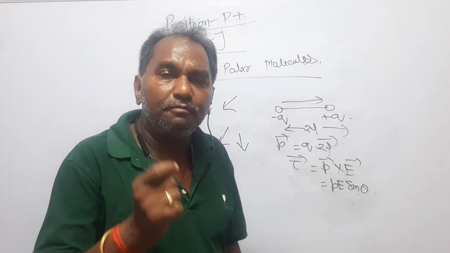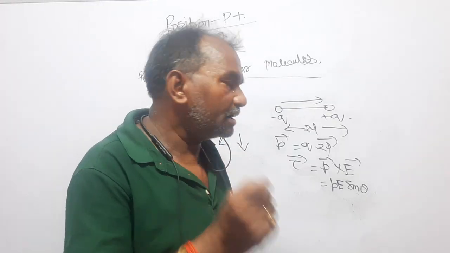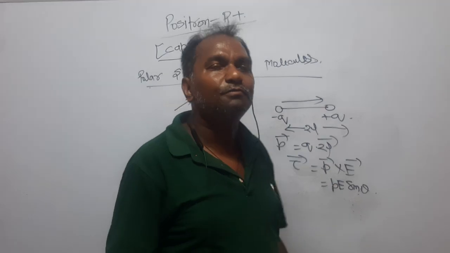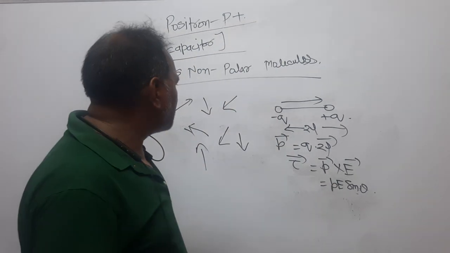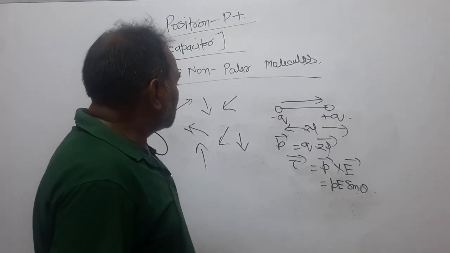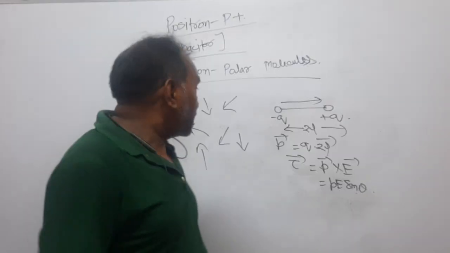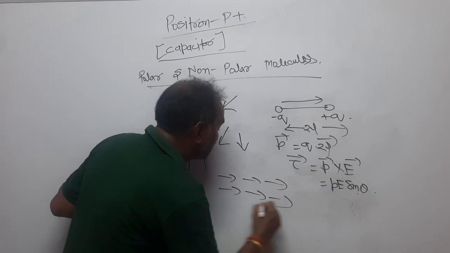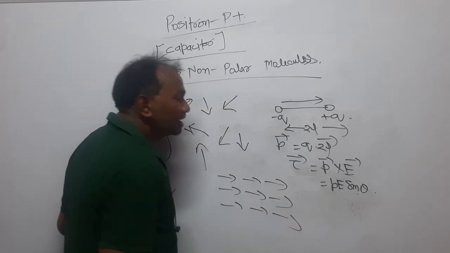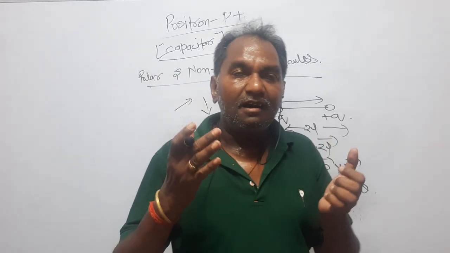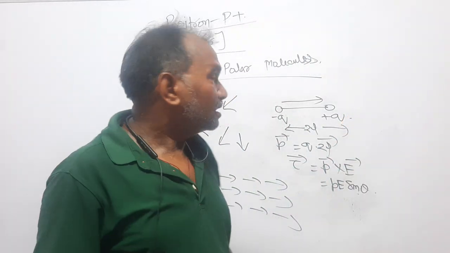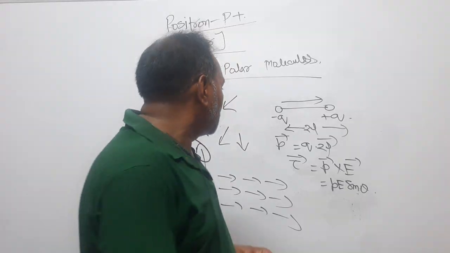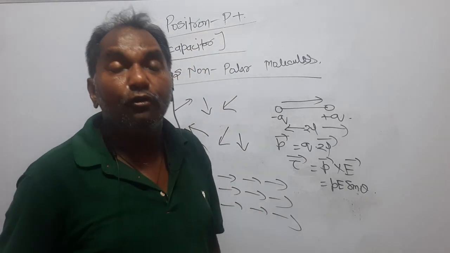Because when a dipole is kept in an external field, a torque begins to act on the dipole, and that torque is tau equals P sin theta. And what happens now? Dear students, because of this torque, dipoles will align along the direction of the field, right? And it is said that the plate that has a dielectric consisting of non-polar molecules will be highly polarized, right?